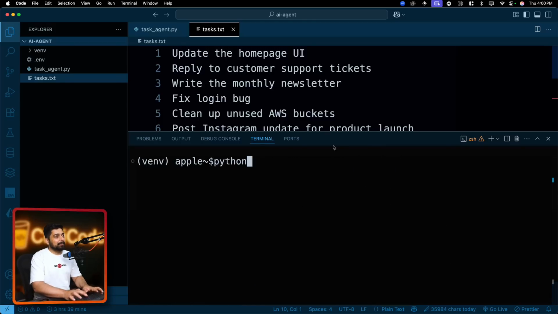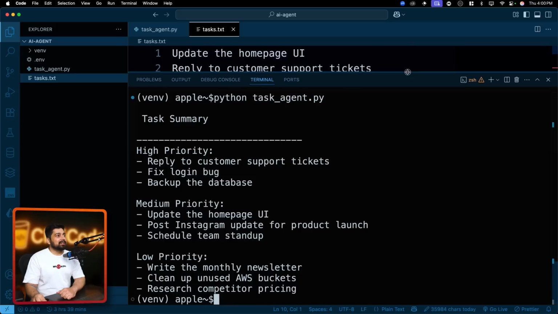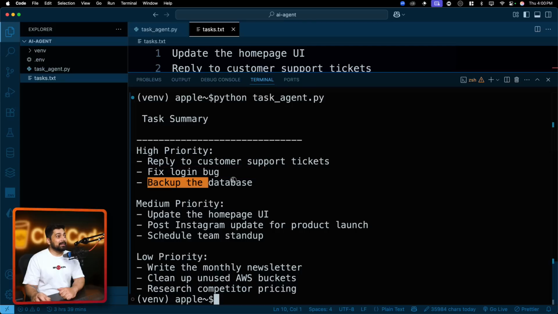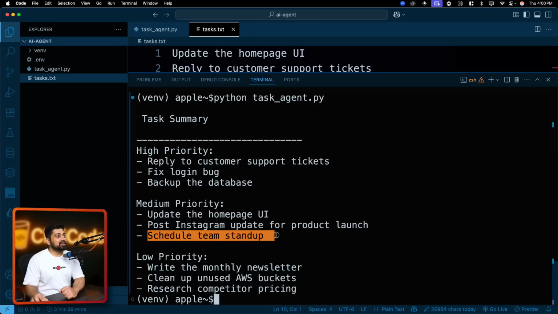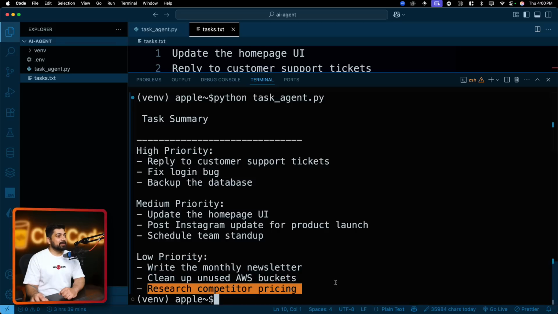So let's say, hey Python, I want to run a task script just like that. It obviously will take some time because we are sending a web request. So this is the response we got. Notice here how beautifully the task summary is. High priority: reply to the customer, which is always a priority, fix the login bug and back up the database. So these are high priority tasks. Medium priority is update the homepage, post the Instagram update for product launch and schedule team stand-up. And the low priority are write the monthly newsletter, clean up the unused AWS bucket and research competitor pricing.